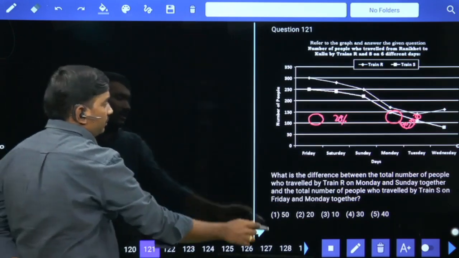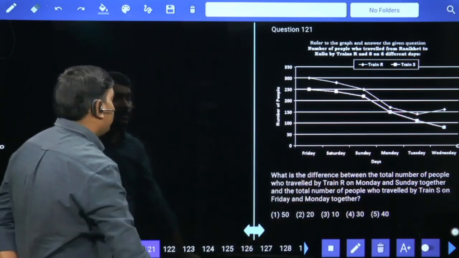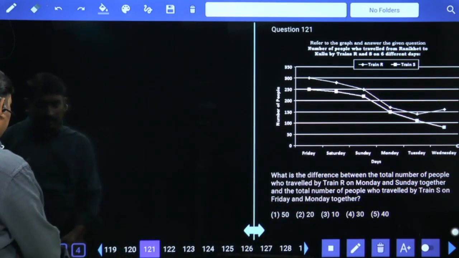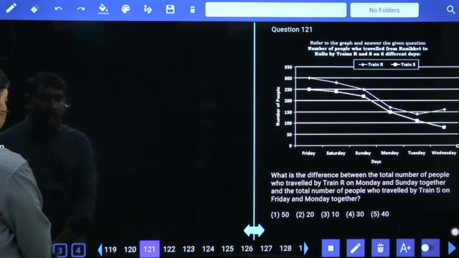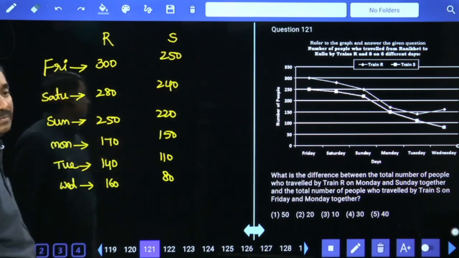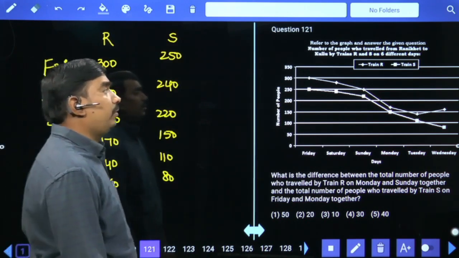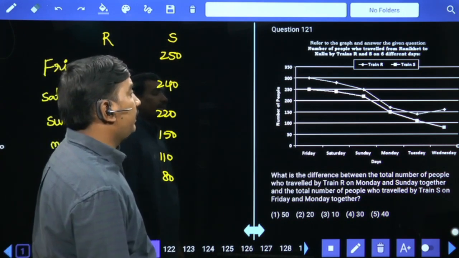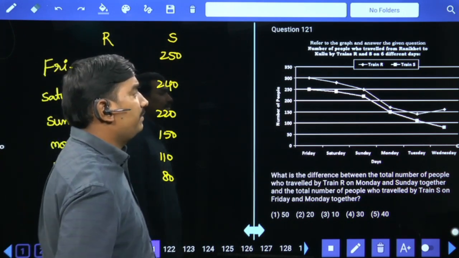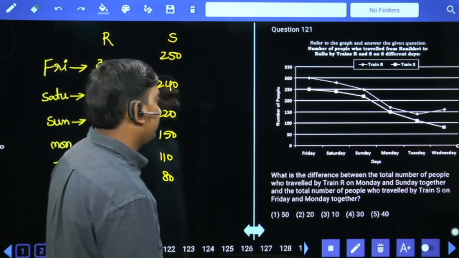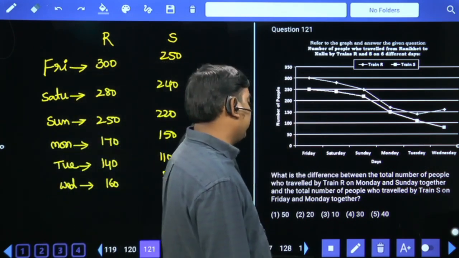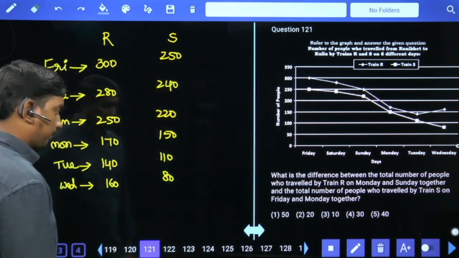Next, line charts. Actually, lines are missing here. Already I prepared the same line chart in tabular format. These are the exact values of the line chart. Number of people who travel from Ranikhet to Kullu by trains R and S on 6 different days, Friday to Wednesday.